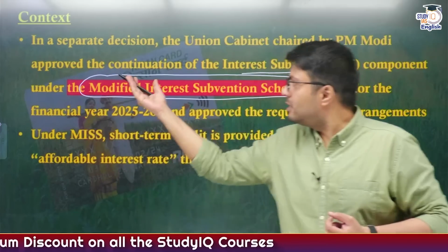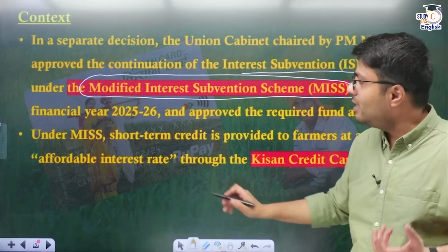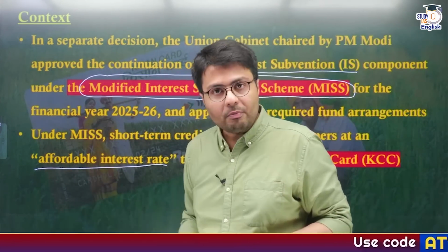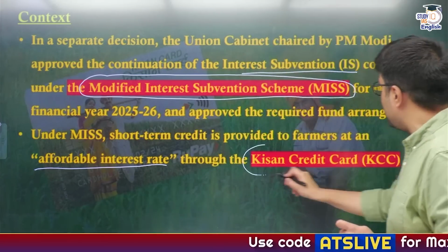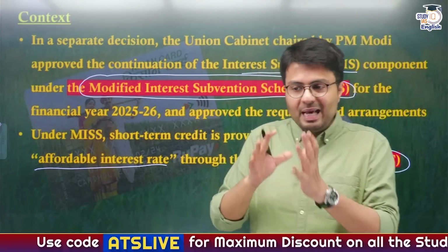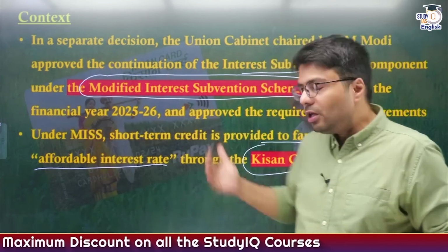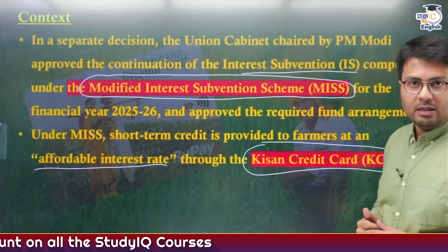And government uses this Modified Interest Subvention Scheme to provide loans at affordable interest rates to farmers who take loan under the Kisan credit card. Now, this is basically an interest subvention, which means there is a discount on the interest that the farmers need to pay for the loans which they take under Kisan credit card scheme.